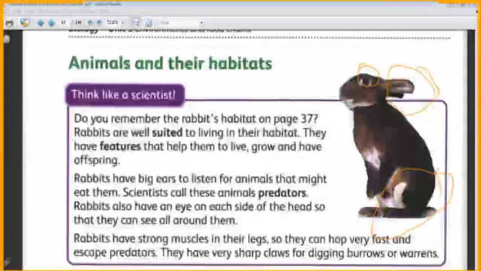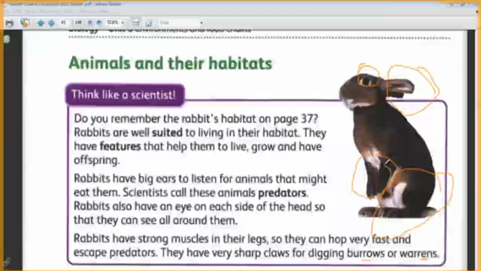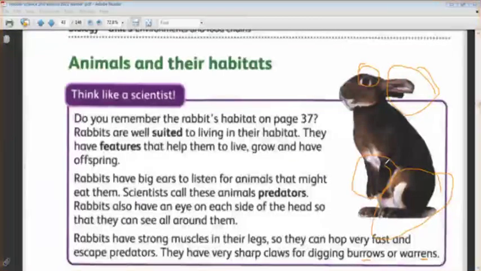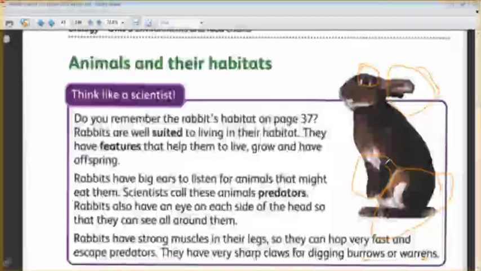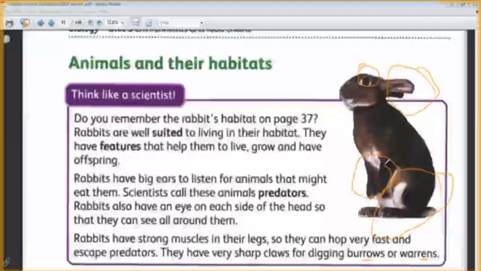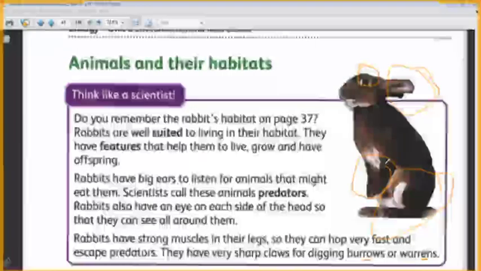They have sharp claws for digging burrows, or warrens. Do you know the meaning of burrows and warrens? Okay. So these claws are sharp, so the rabbit can dig its burrow. The burrow is the place where the rabbit lives. It digs in the ground. Burrows are like caves, to live inside.